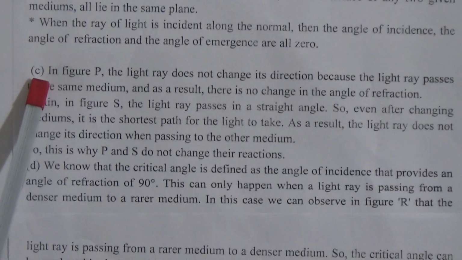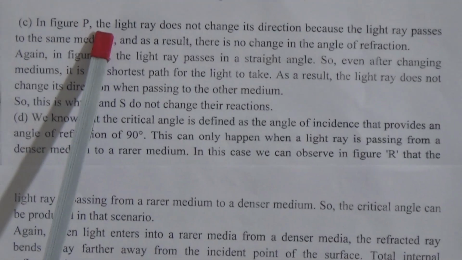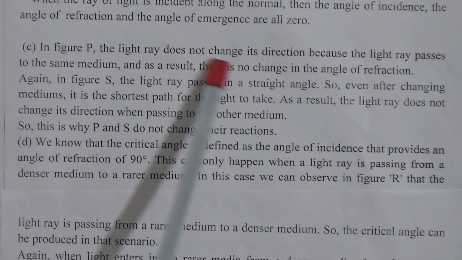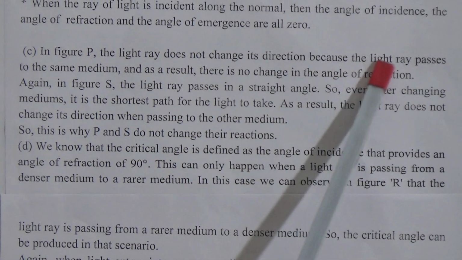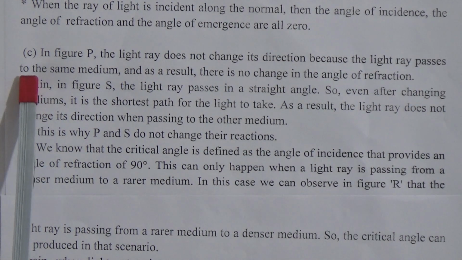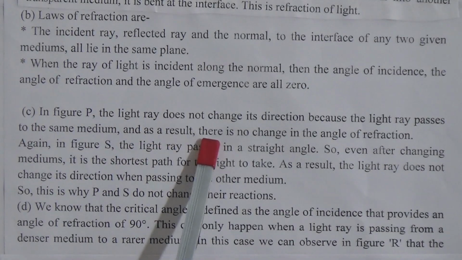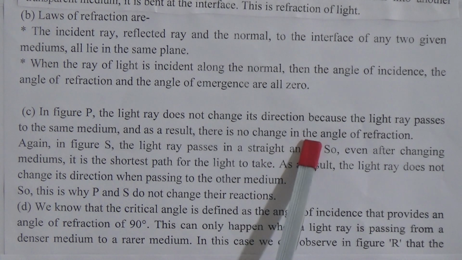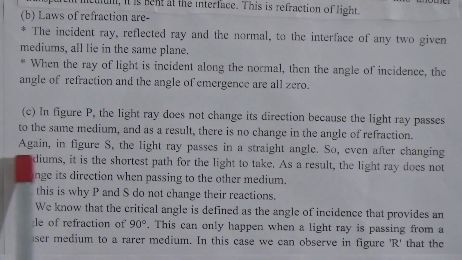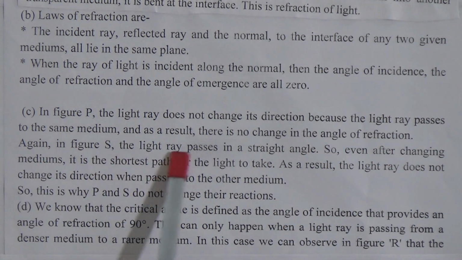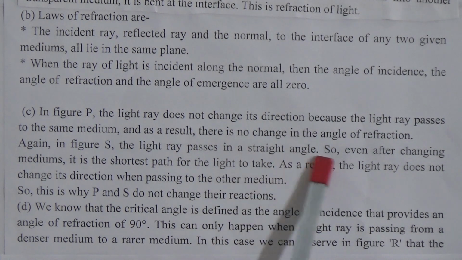Now come to the answer. In the figure P, the light ray does not change its direction because the light ray passes through the same medium, and as a result there is no change in the angle of refraction. Again, in the figure S, the light ray passes at a straight angle.